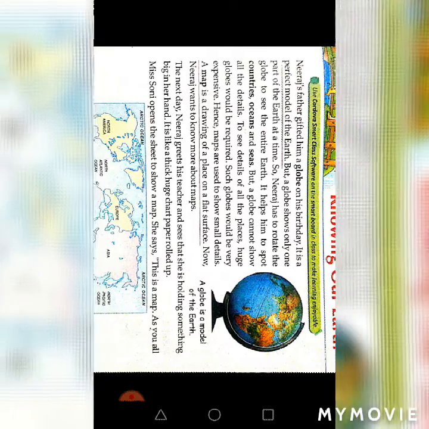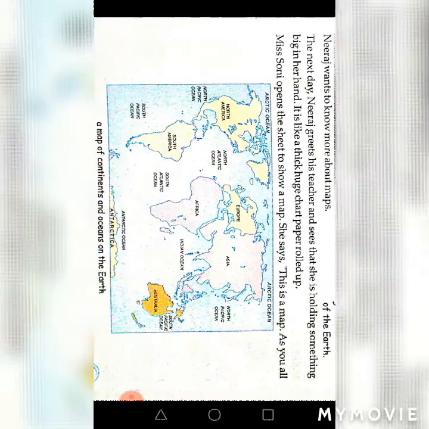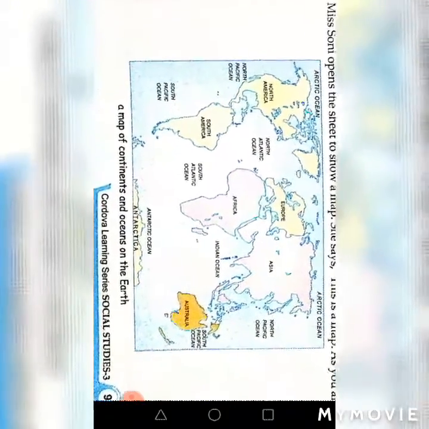Next we read about the map. A map is the drawing of the earth, and it is available on a flat surface so that you don't need to rotate it, and you can see the whole part at the same time. Now here is a map given to you. It is the map of continents and oceans.